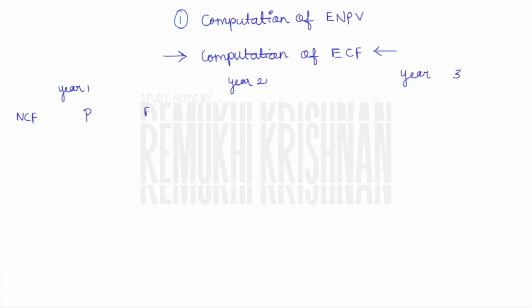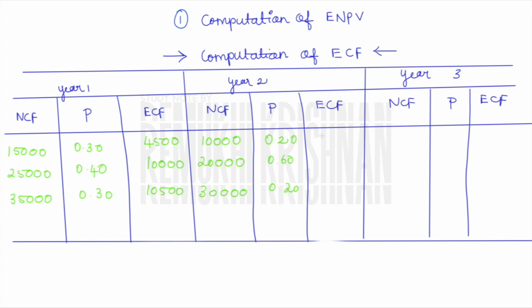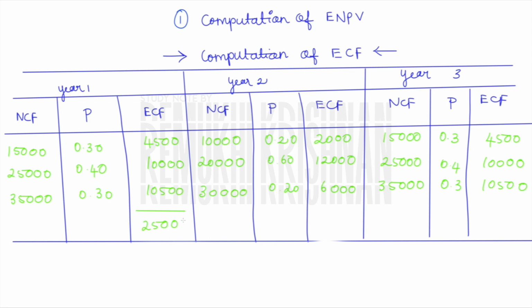So the first thing is to find our expected net present value. Let me write the requirements in tabular form. Your net cash flow is already provided and your probability is provided. Let me copy the same. By multiplying your net cash flow and probability, I arrive at my expected cash flow for the first year, and do the same steps further to find the expected cash flow for year 2 and year 3. So the first year expected cash flow comes to 25,000, for second year 20,000, and for third year 25,000.